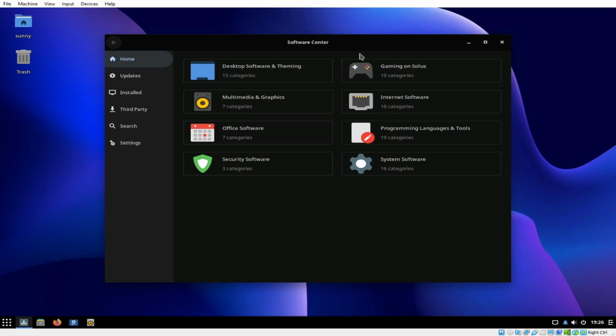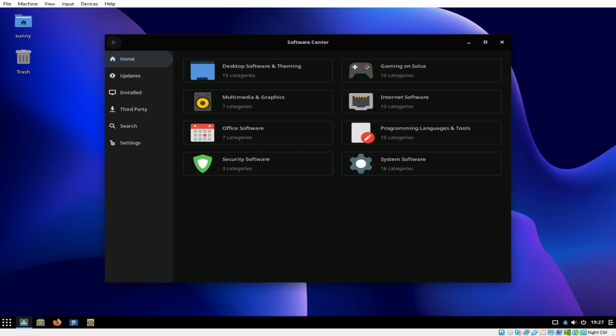So this is actually the software center of Solus. Solus has its own package manager, which is a port of Pardus Linux. And to be honest, I don't know Pardus Linux. I'll try to search for it later, see what Pardus Linux is, and try to get back to you guys with some of my feedback as well as my recommendations when it comes to Pardus Linux.